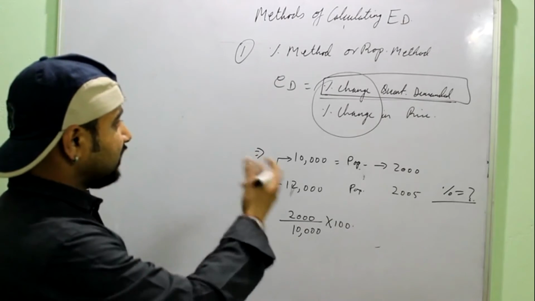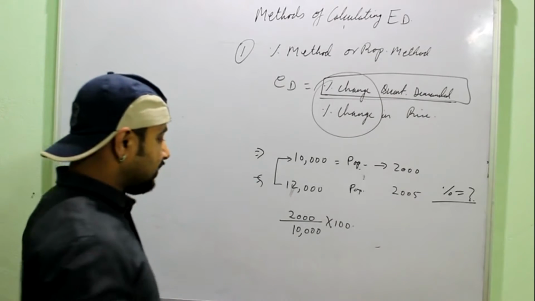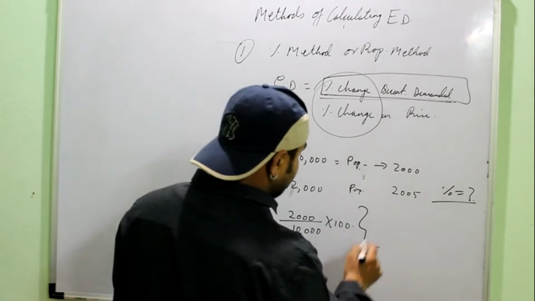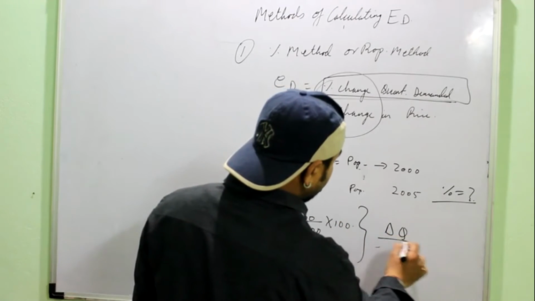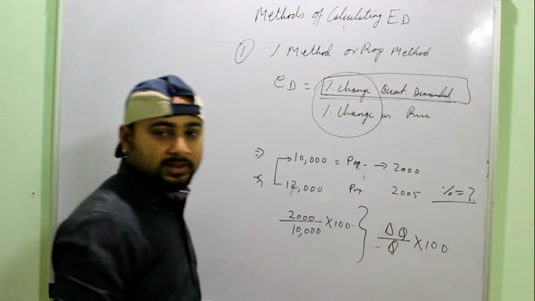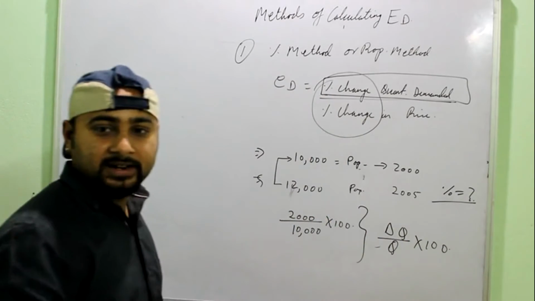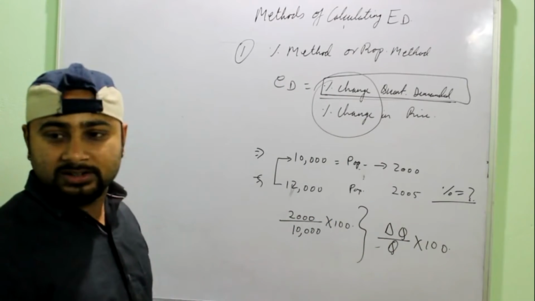It is nothing new, you have already done it, you just have to convert it into percentage change in price or quantity. So simply the change in Q upon the original Q multiplied by 100. First you find out by how much the quantity is changing, and then you divide it by the original quantity.